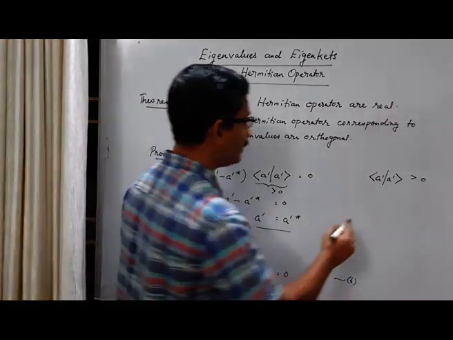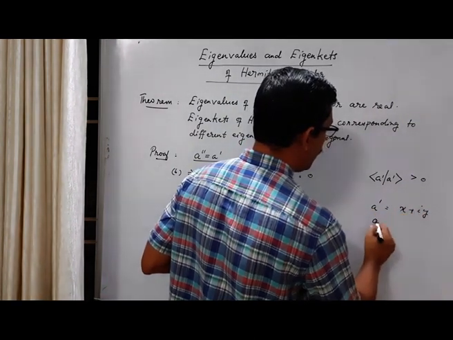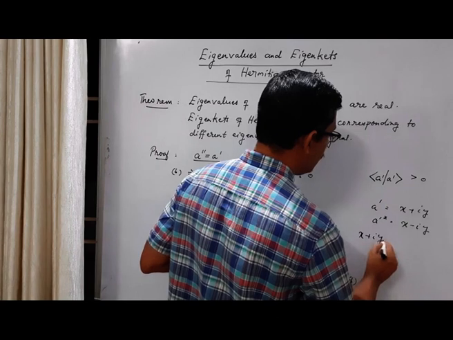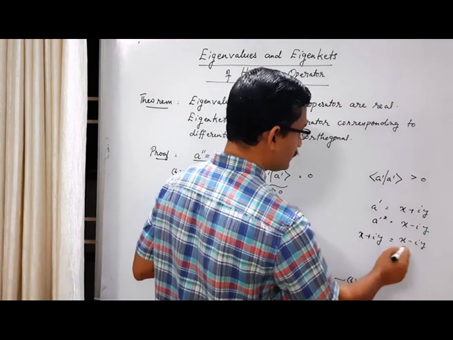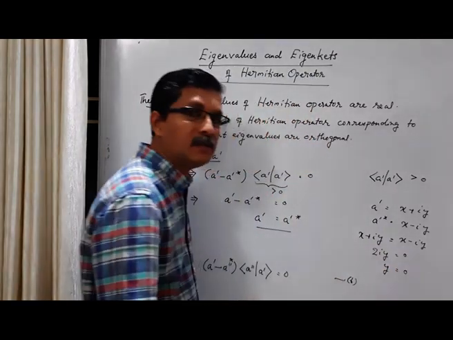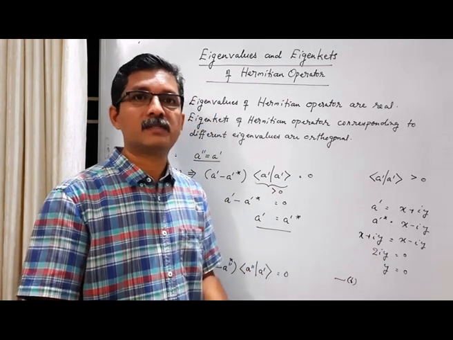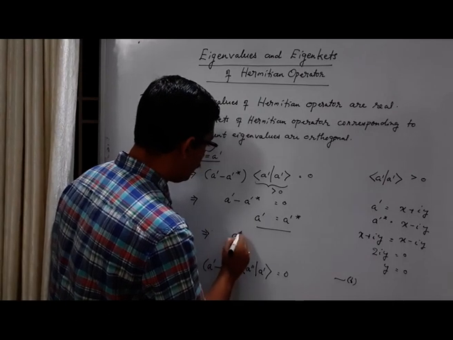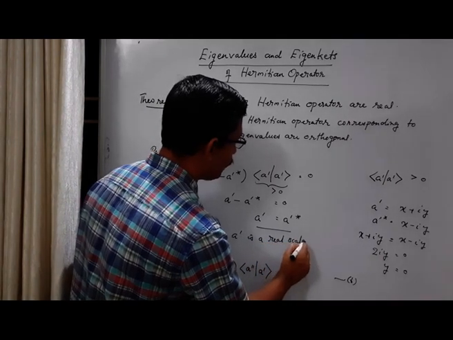Simply let us take A prime to be something like x plus iy. Then A prime star is equal to x minus iy. So x plus iy equals x minus iy. This means the real part will cancel. We get 2iy equal to 0, which means y equal to 0. So a complex number equal to its complex conjugate means that its imaginary part is 0. That means it's a real number. So this proves that A prime is a real scalar, not a complex scalar.